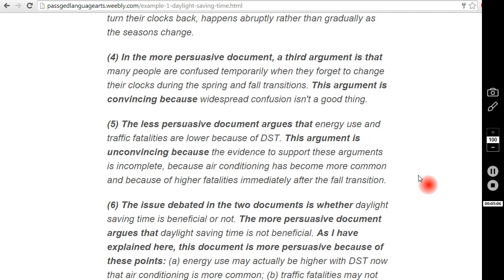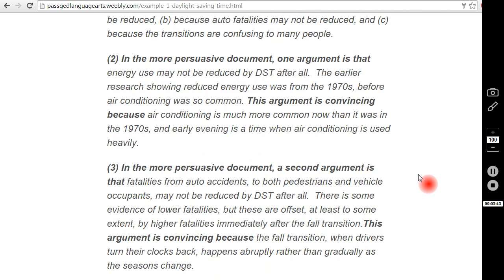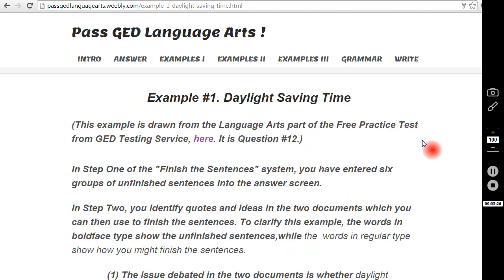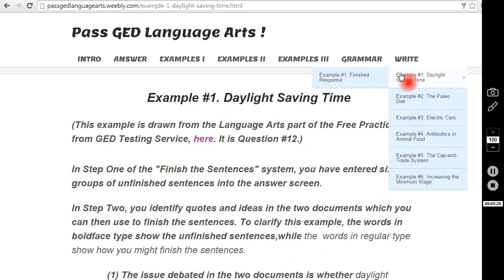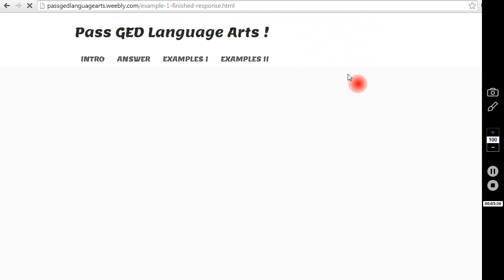Now, on the language arts and social studies tests, you have dedicated periods of 45 and 25 minutes for the writing questions. So there it makes sense to use step 3 of the system and to revise the drafts that you've created in steps 1 and 2. And here's an example of what that might look like.